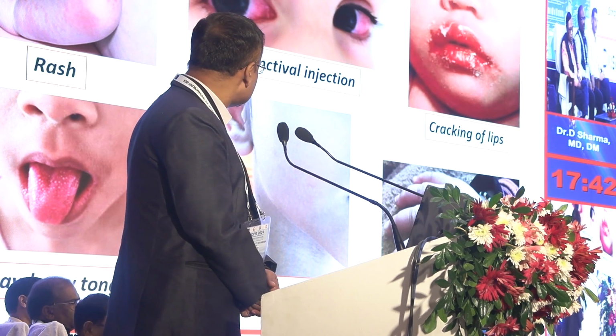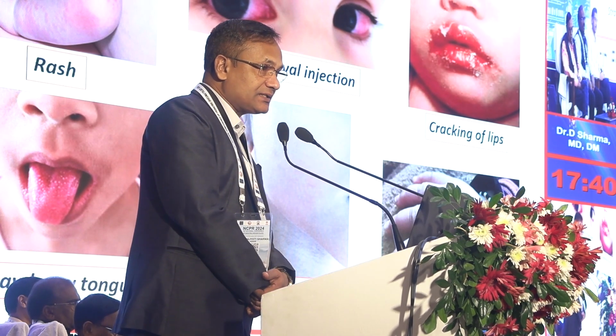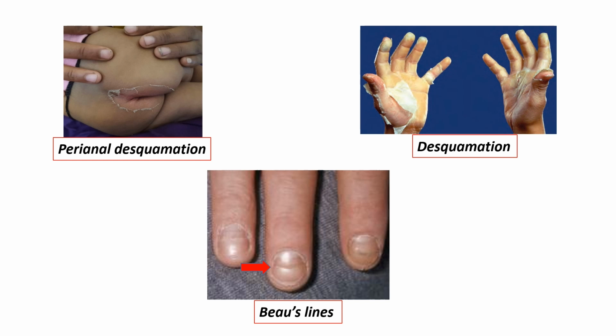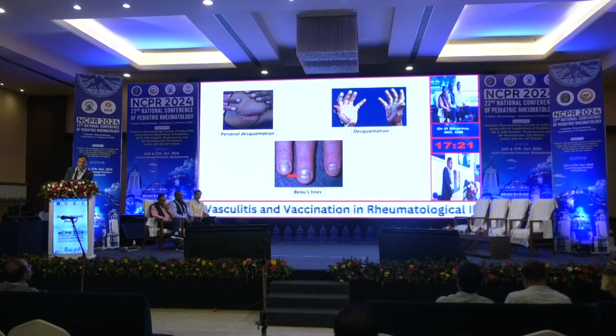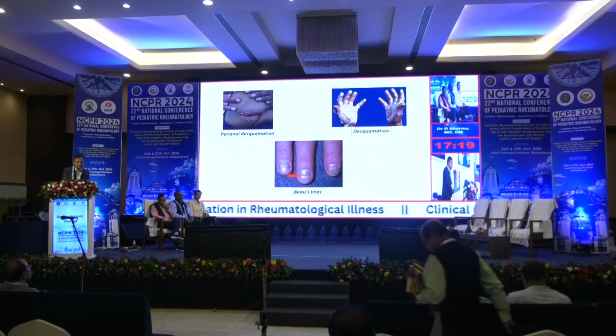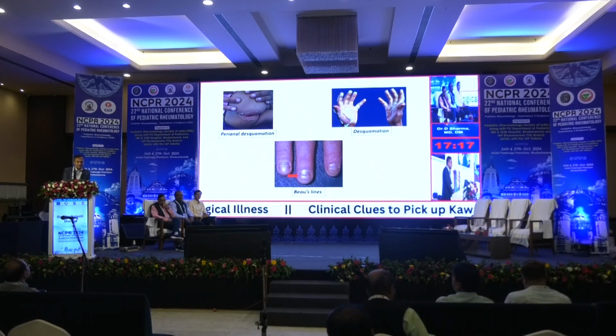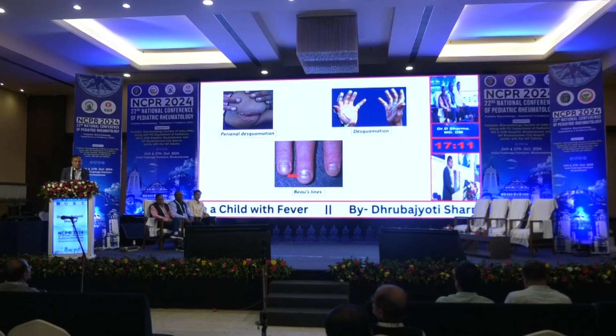Then edema of the extremity. Periungual desquamation and desquamation of the hands we get in the subacute phase, that means after 7 days of illness. Then Beau's line we notice during the convalescent phase, say after 6 to 8 weeks of illness.